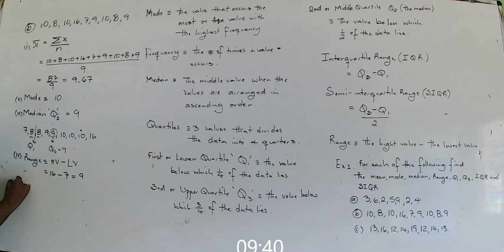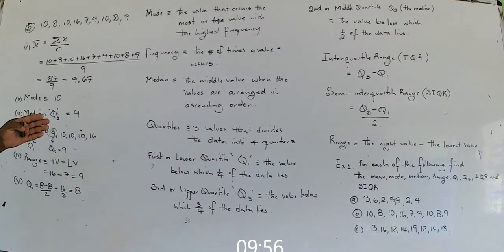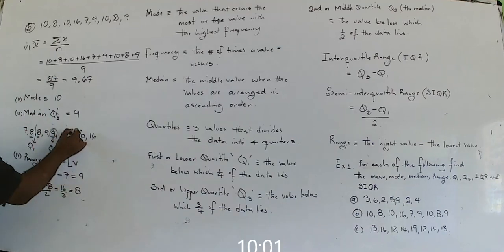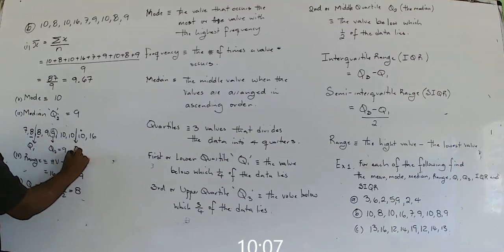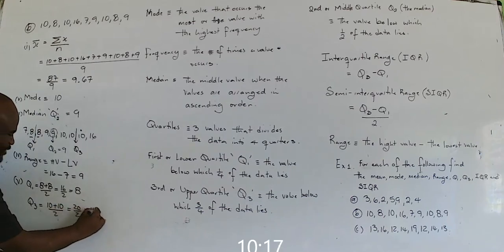So Q1 would be 8 plus 8 divided by 2. It's 16 divided by 2, and it is still 8. Q3 now, you have to go to the upper half. How many numbers are up here? 4. It's in the dead middle. So it's going to add 10 and 10. Q3 is equal to 10 plus 10 over 2. This is 20 over 2, which is 10.